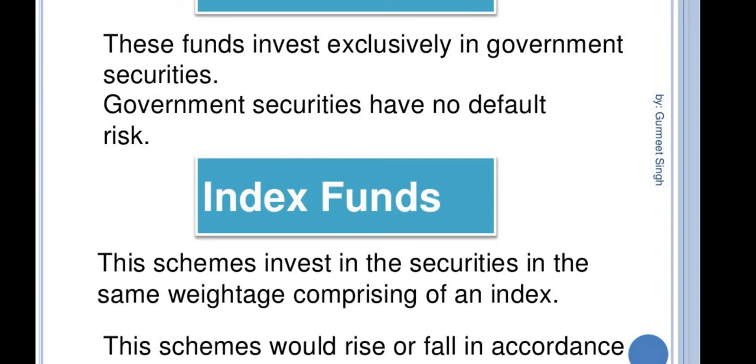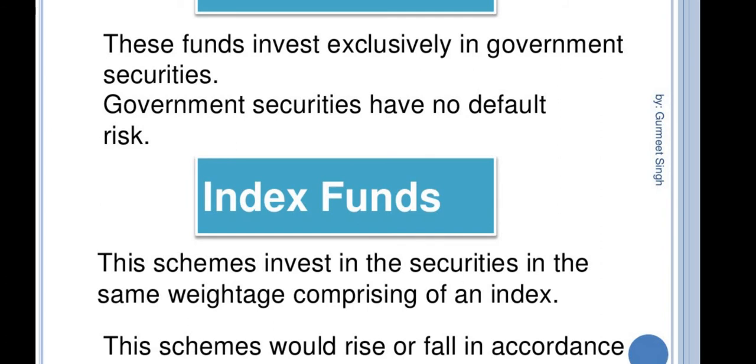Index funds. This scheme provides securities in the same weightage comprising an index, such as BSE or NSE. We know index funds replicate the portfolio of a particular index, such as the Bombay Stock Exchange or NSE. These schemes invest in the securities in the same weightage comprising the index.